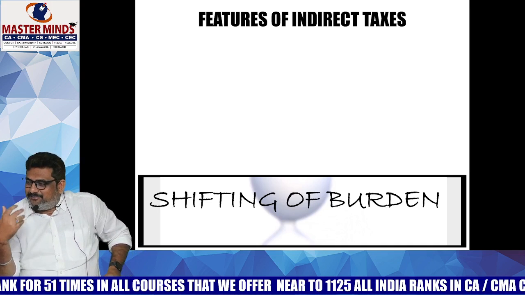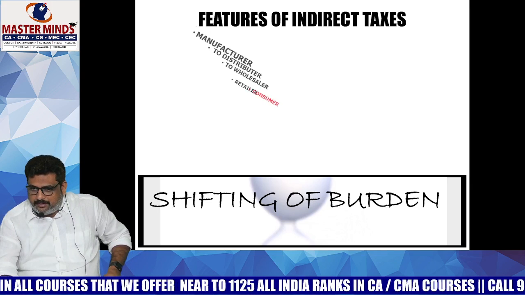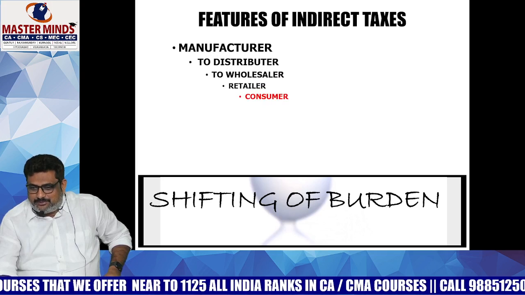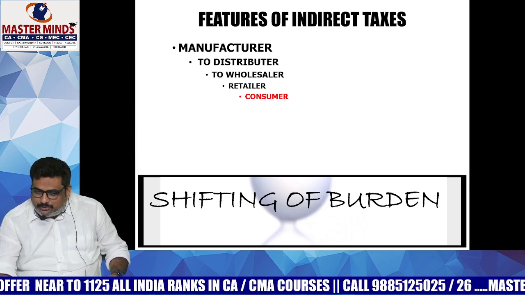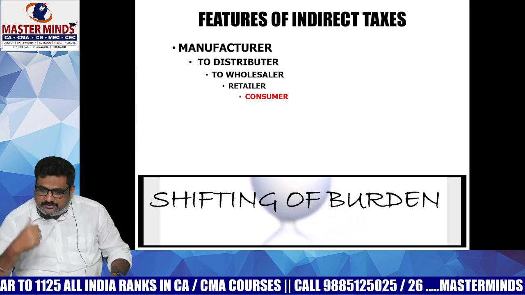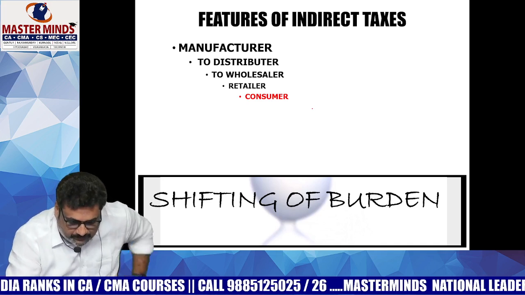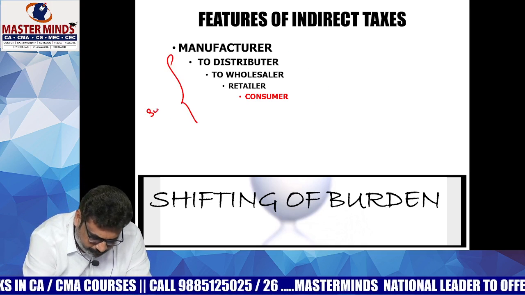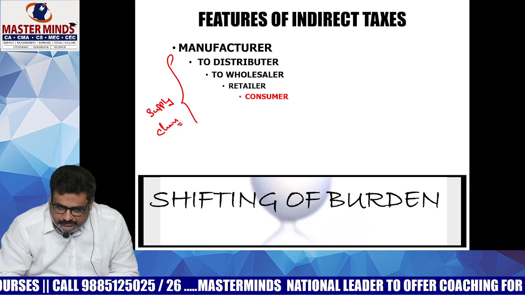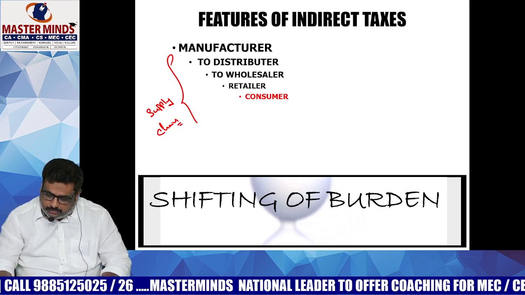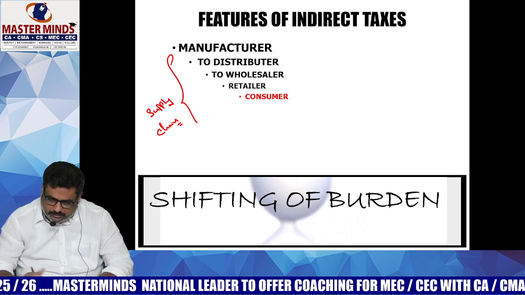With respect to shifting of tax burden, from whom to whom will the tax burden be shifted? Manufacturer to distributor, distributor to wholesaler, wholesaler to retailer, and retailer to consumer. What is this process known as? Supply chain. This total process is known as the supply chain.